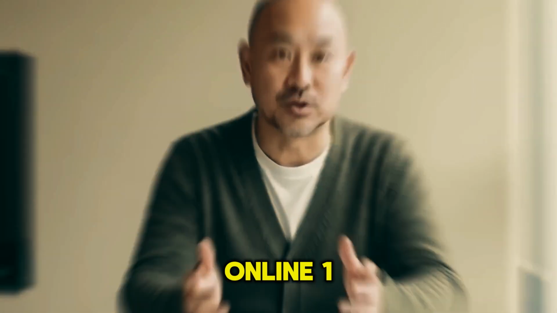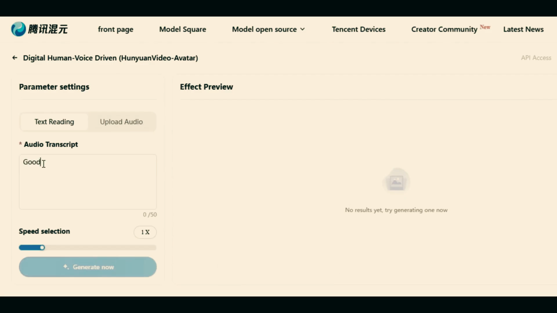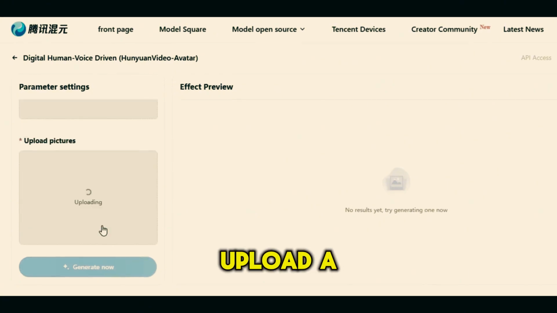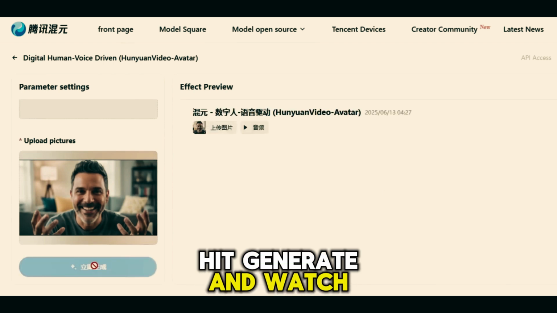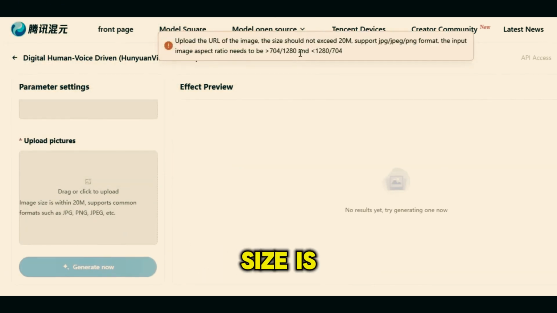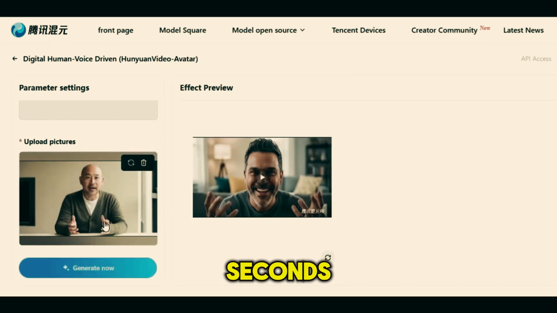You can use it online or install it on your PC. How to use it online? 1. Sign up on their site. Use Google Translate if needed. 2. You can either type your script or upload your own voice. 3. Upload a face image. 4. Hit generate and watch the AI turn it into a lifelike video. Make sure your image size is exactly 1280 by 704 or 700 by 1280. Audio should be under 14 seconds.